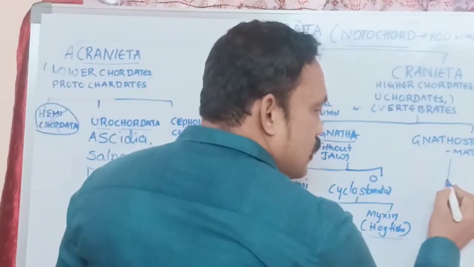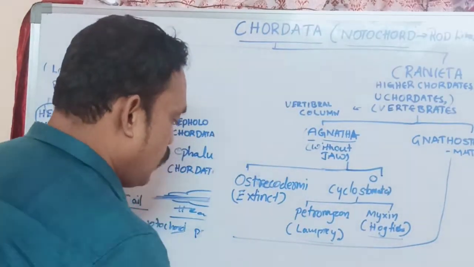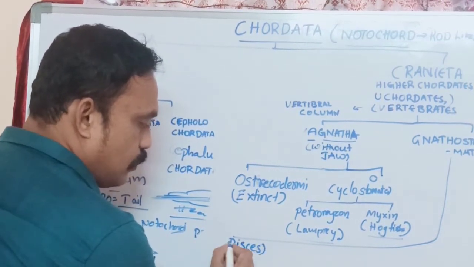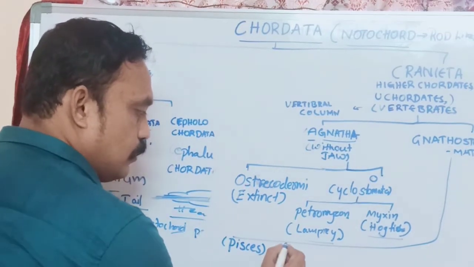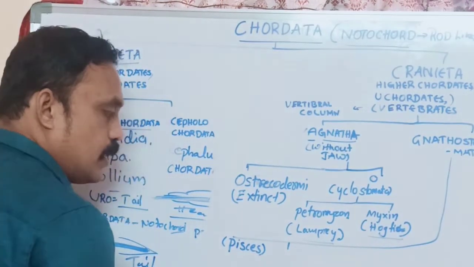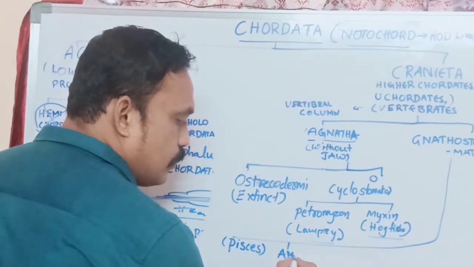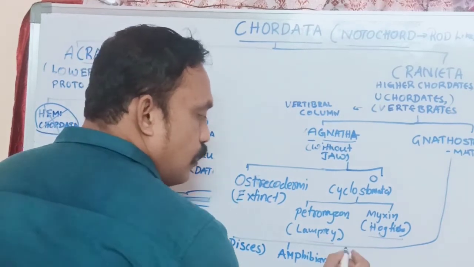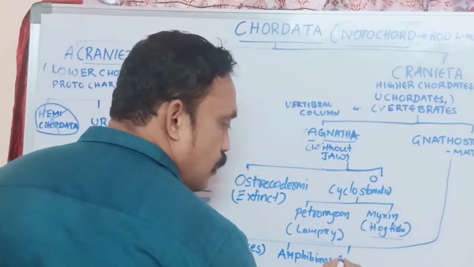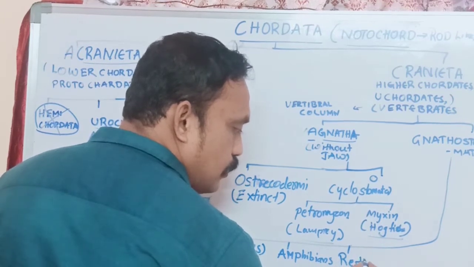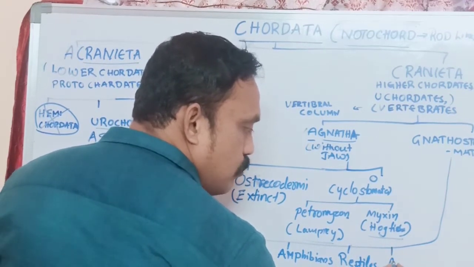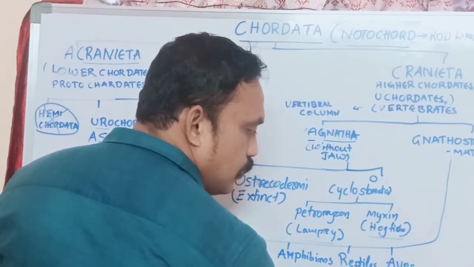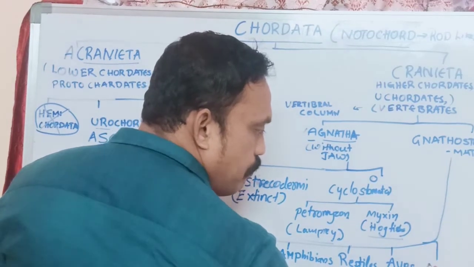Gnathostomata is again classified into five groups. One is fishes, second is amphibians, third is reptiles, then aves or birds, and the last is mammals.